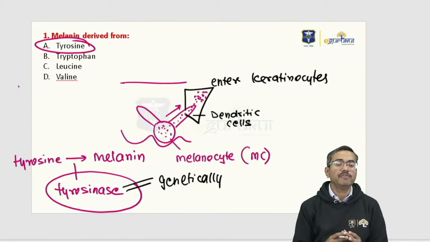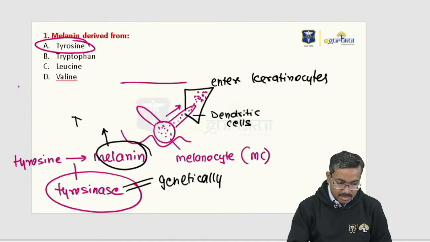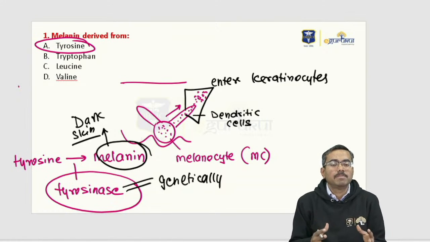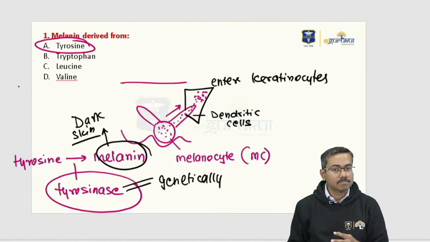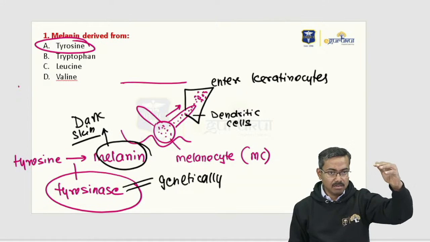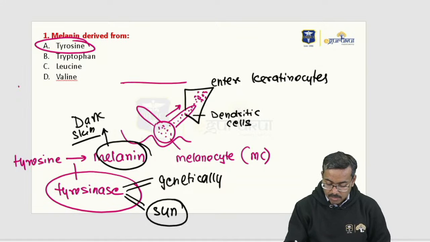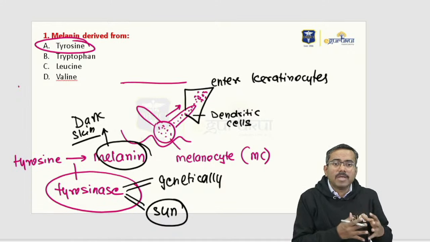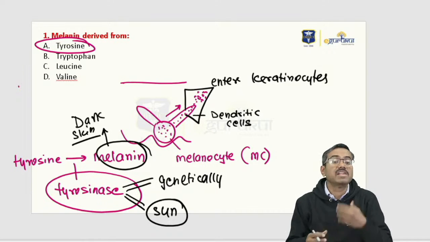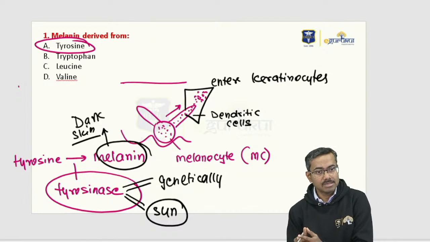It means if you have a lot of tyrosinase, you will have a lot of melanin, and that's why you will have dark skin. So a person who's got a black father and a black mother will have a black child, and an American who's got fair skin will have a baby who's fair. This tyrosinase is also environmentally controlled, with the amount of sun you get. So even in India, if I'm outdoors more, I will make more melanin because I'll have more tyrosinase activity, more melanin synthesis. So melanin synthesis is either genetically controlled or sun controlled.